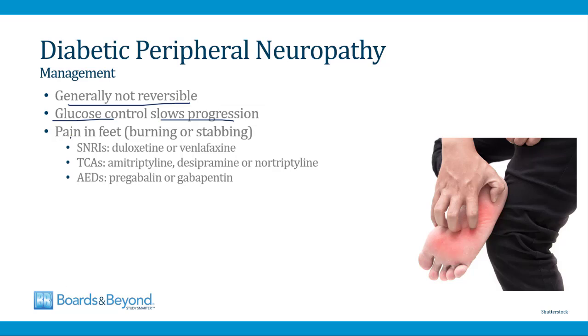And then for patients with diabetes who have pain in their feet from neuropathy, like burning pain or stabbing pain, there are a number of classes of drugs that can sometimes be used. This includes SNRIs like duloxetine or venlafaxine. Also, tricyclic antidepressants are commonly used for this indication, especially amitriptyline, but also sometimes desipramine or nortriptyline. And then two anti-epileptic drugs, pregabalin and gabapentin, are also used to treat peripheral neuropathy symptoms.